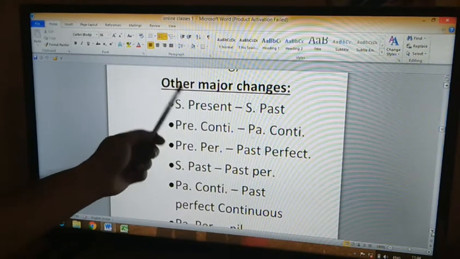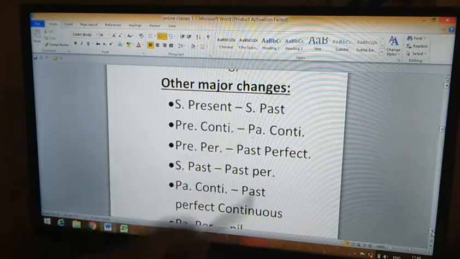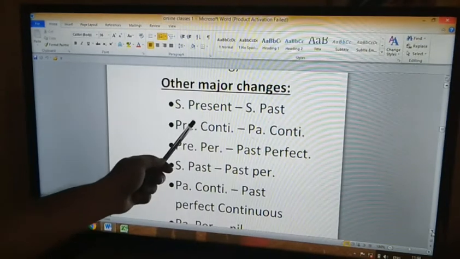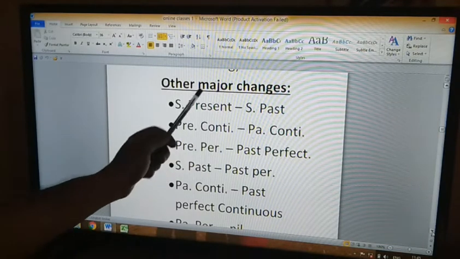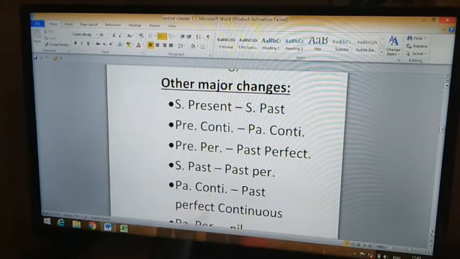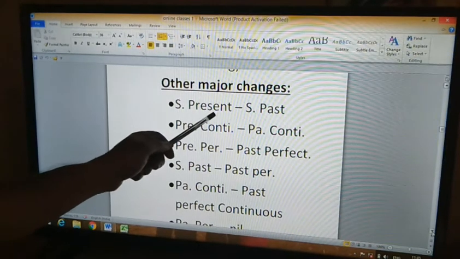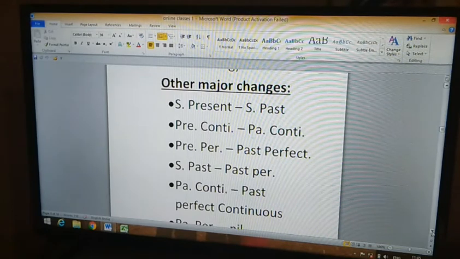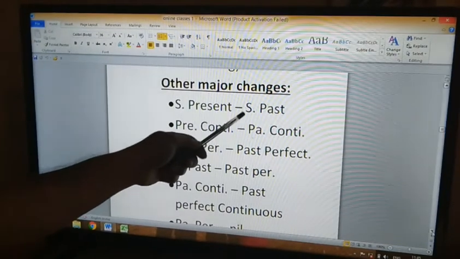I write is simple present, so that gets changed into wrote. Write becomes wrote. Simple present becomes simple past. So the first rule is that simple present changes into simple past. In the reported speech, the tense of the verb gets changed.